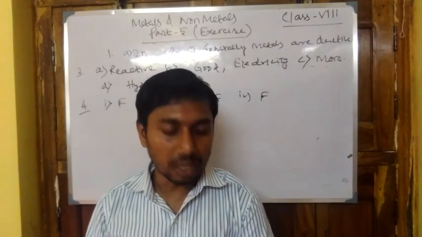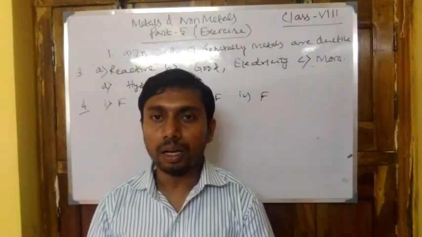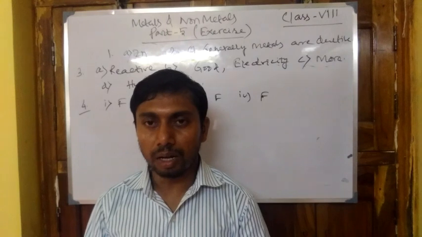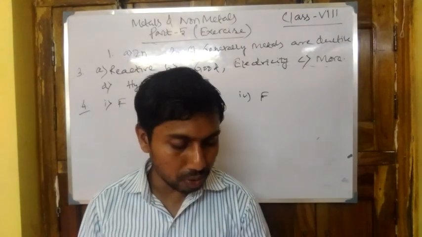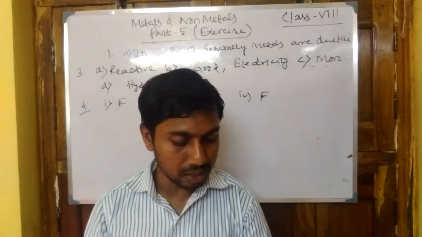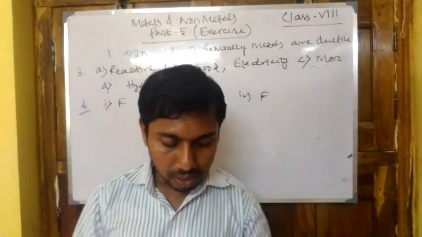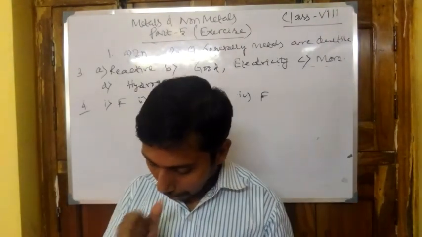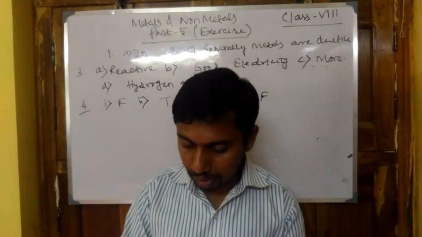So make a chart regarding the following 6 points and make a note for yourself in chart form. It is also the difference between metal and non-metal regarding the following points: appearance, hardness, malleability, ductility, and conduction of heat and electricity.